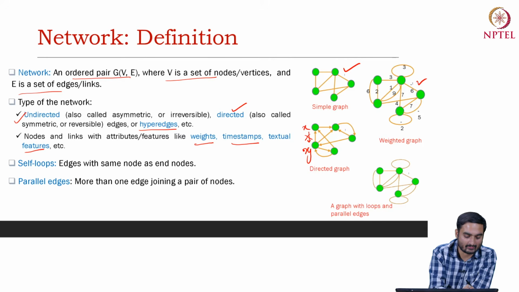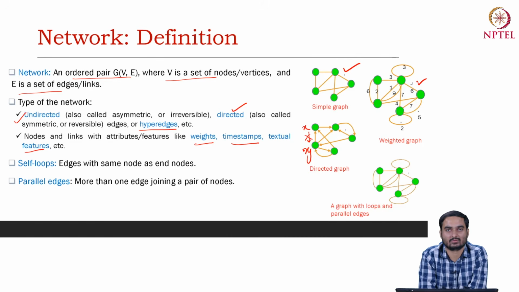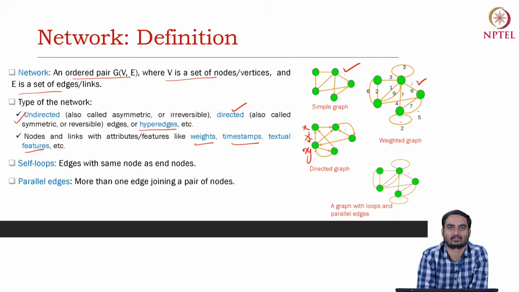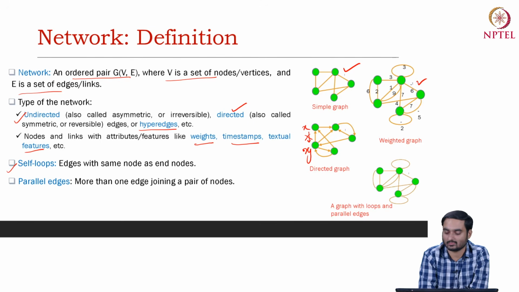Okay, edges can also have features, right? And when we talk about these kinds of graphs or networks, some of you may have learned basic graph theory, although this is not that needed, it is always good to brush up some of the skills on graph theory. For example, you have heard about something called a self loop. What is a self loop? A self loop is basically an edge which starts from, say, node X and also ends at node X. So the starting vertex and the ending vertex are the same. As you see here, this edge is basically a self loop.